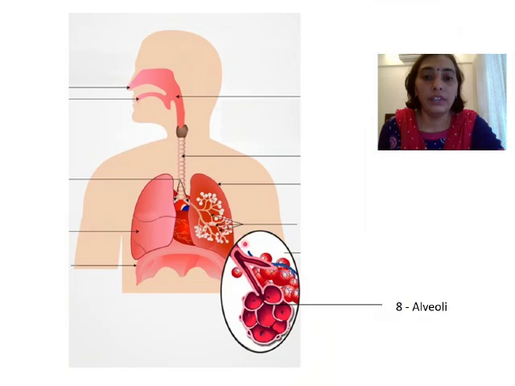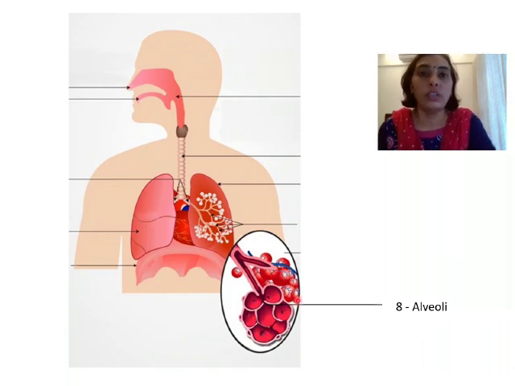Here one labeling is to be done, and that is called alveoli. These are balloon-like structures. The bronchioles end in such balloon-like structures, which are called the alveoli. They are provided with a dense network of capillaries. Here you can see lots of capillaries are present, and here the exchange of gases, that is oxygen and carbon dioxide, actually takes place. So that is alveoli. Let's go on to the next slide.